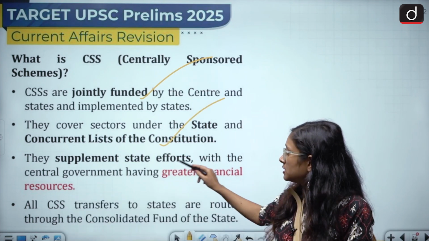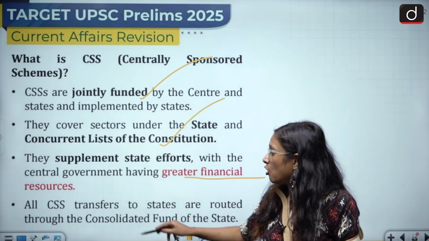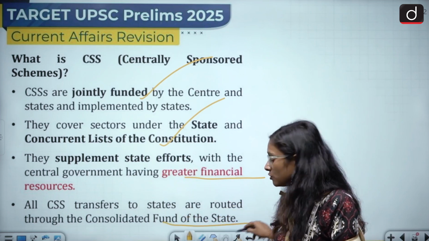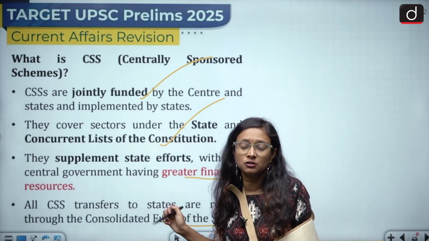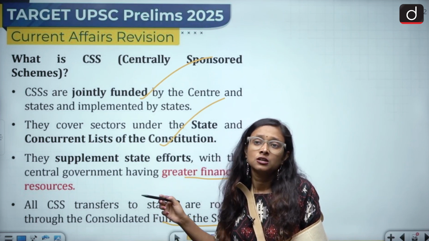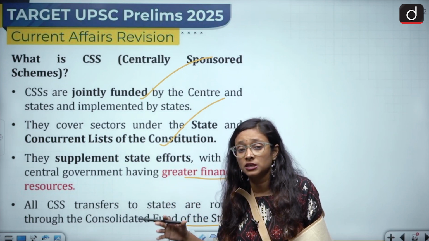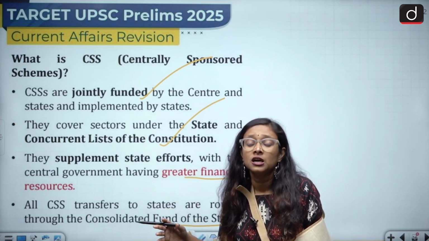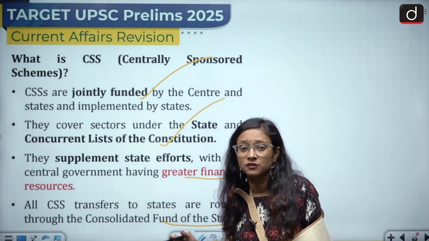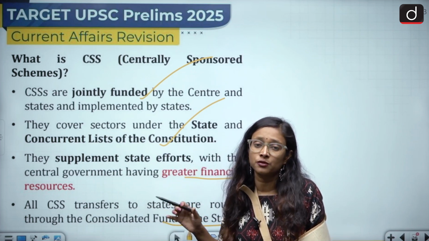They supplement state efforts, with the central government having greater financial resources. All CSS transfers to states are routed through the Consolidated Fund of India. So here we have another role, which is the Consolidated Fund of India, jointly funded. So what is the highlight here? The highlight is that the centrally sponsored scheme is jointly funded. Then why are they unspent, why has the center taken such a decision? So you need to join all the dots from here.